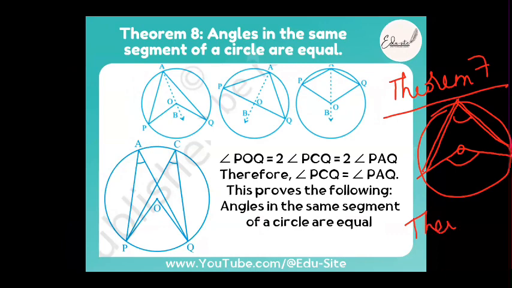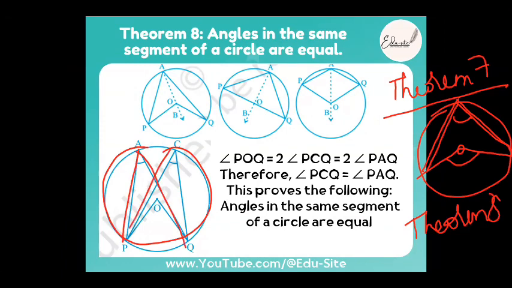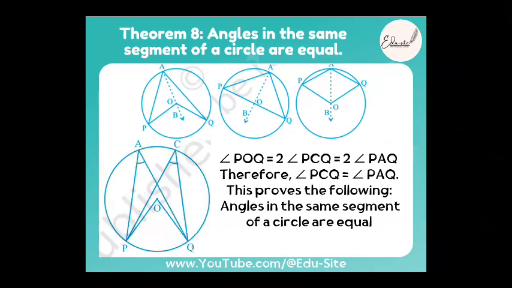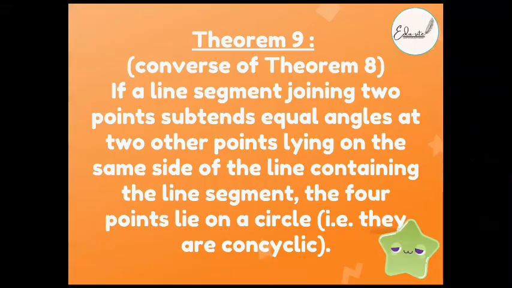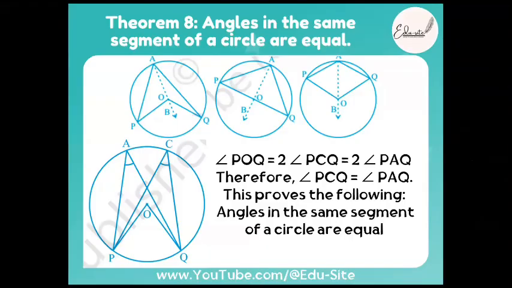It states that angles in the same segment, this one angle and this one angle subtended by the same arc of a circle, are equal. Fine. This is the smallest theorem. So this is theorem 8. Now we're going to the last theorem, theorem number 9. It is nothing but the converse of theorem number 8.